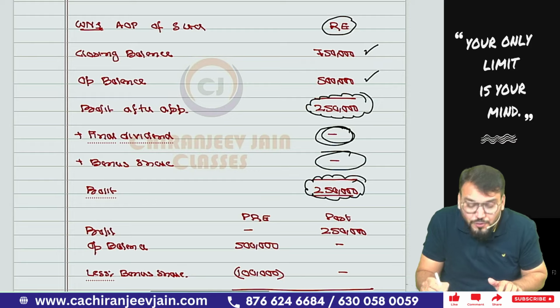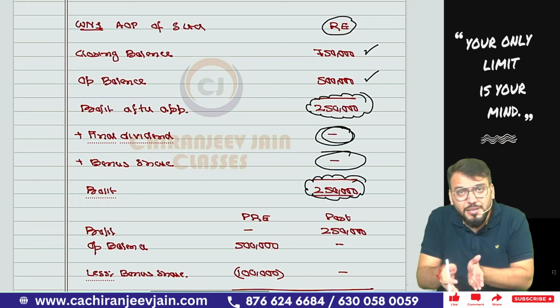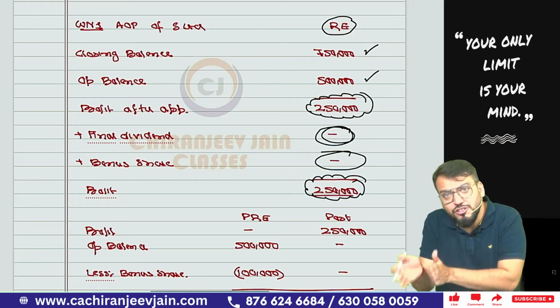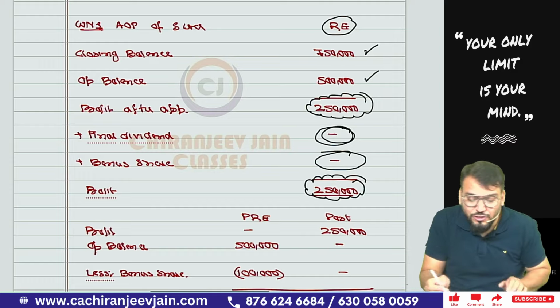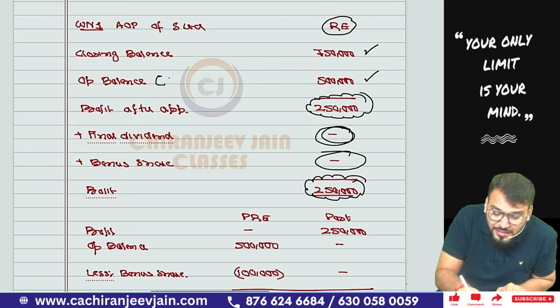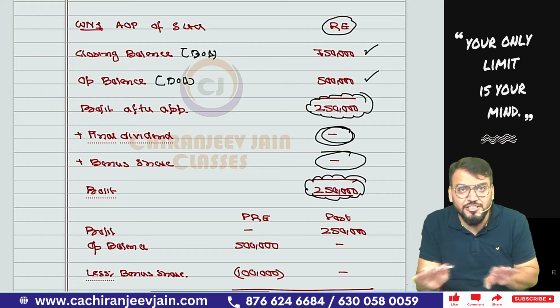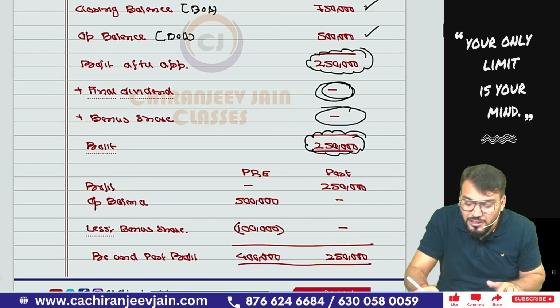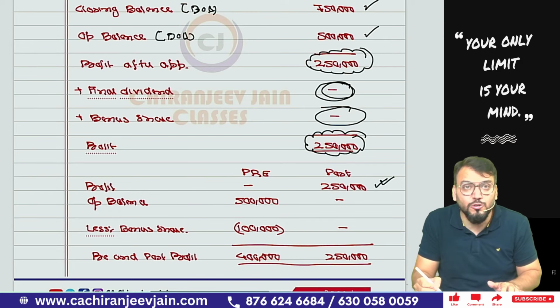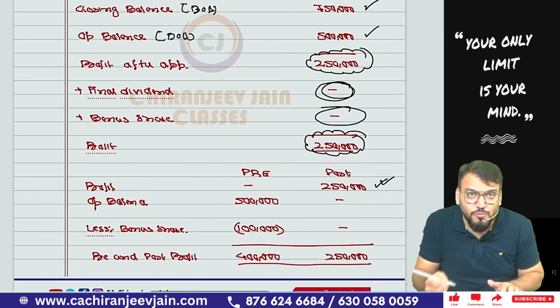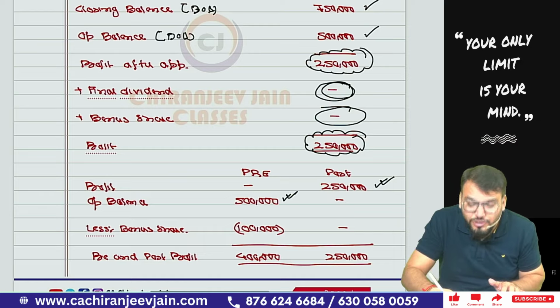This becomes profit for the year, but this profit will be entirely for what? Post acquisition period. Entirely from the post acquisition period, because they have given the opening balance as on the date of acquisition, and this is on the date of consolidation. So any profit between these will entirely belong to the post acquisition period, and time adjustment is not required. So this 2,50,000 will be allocated entirely to post acquisition period, and the opening balance whatever has been given will be pre-acquisition profit.